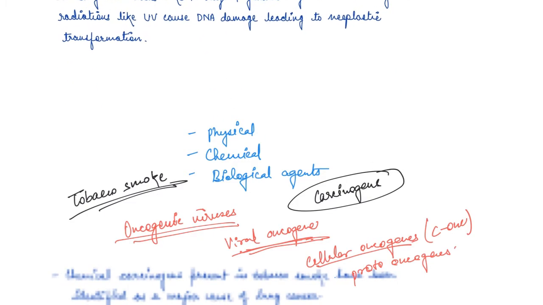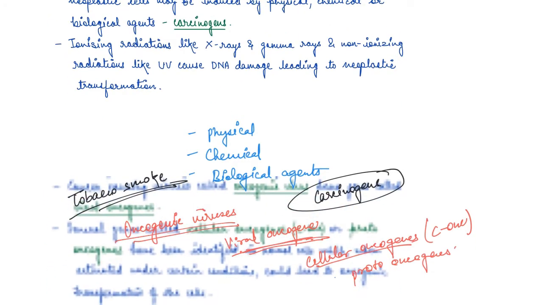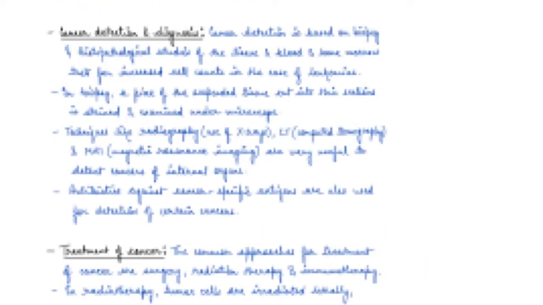Now let's see what is the diagnosis and detection of cancer. How do we exactly diagnose and detect cancer? Early detection of cancer is very much essential for us to treat it successfully in many cases. And as I said before as well, in advanced stages, in terminal cases of cancer, it is difficult to treat, while early cases are highly likely to be treated and the person is highly likely to be normal again. So cancer detection is based on biopsy. That is one. It is based on biopsy and histopathological studies.